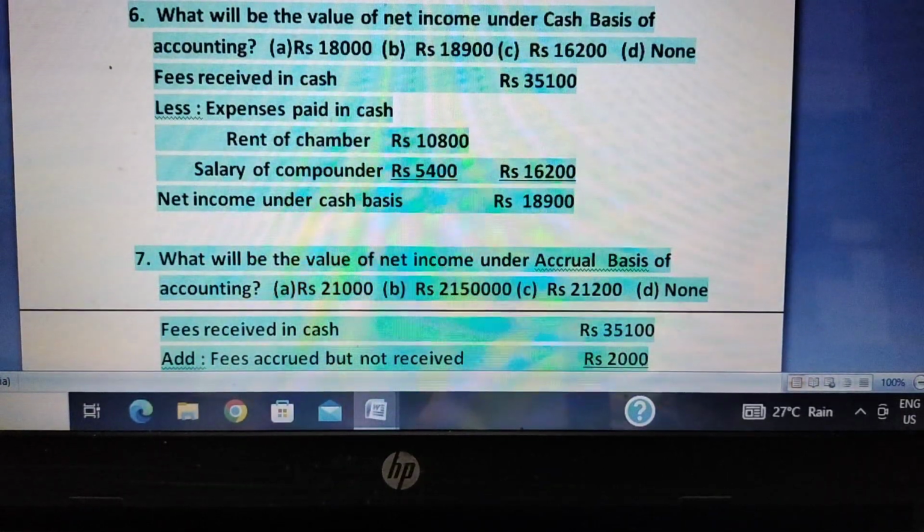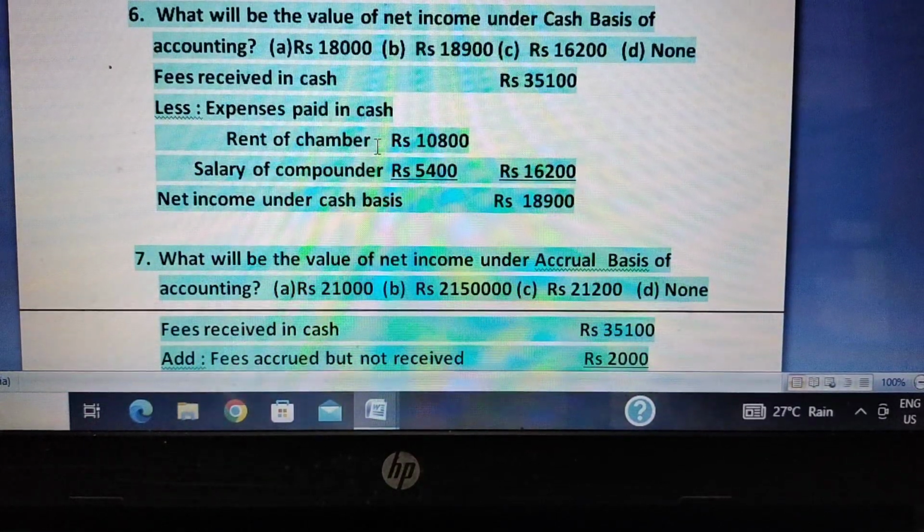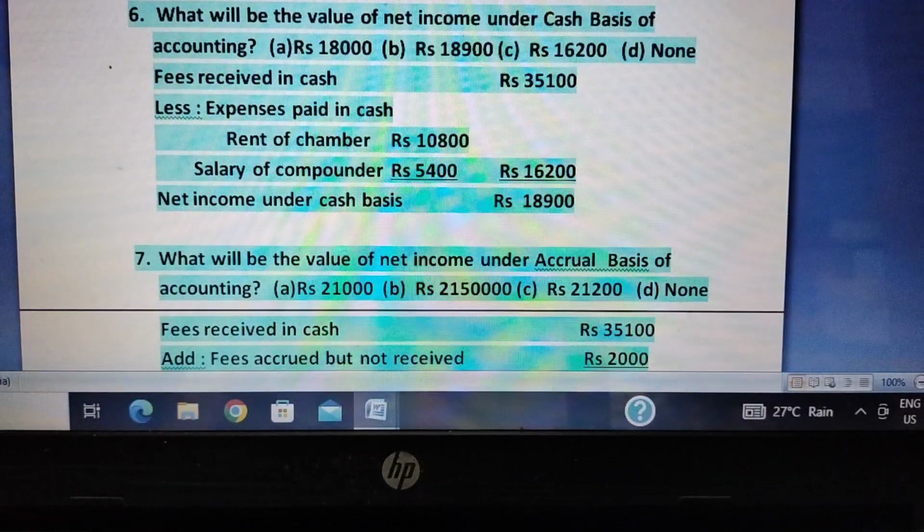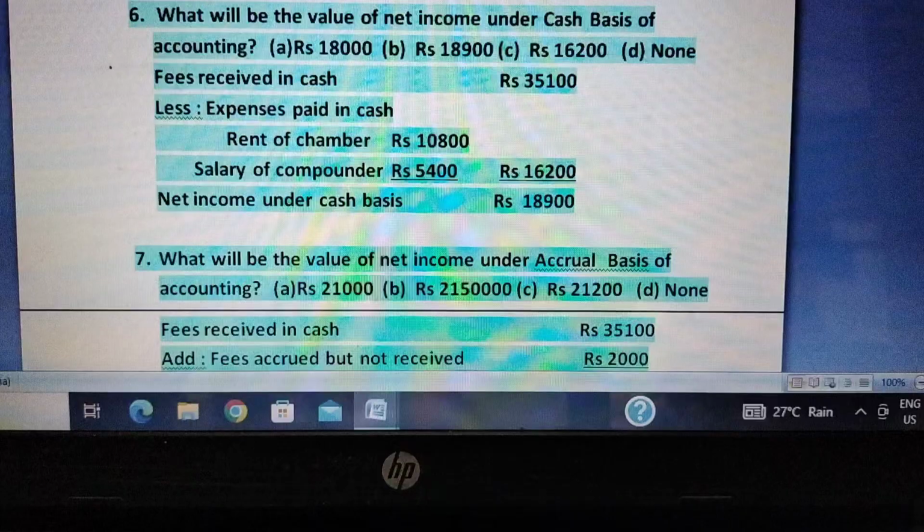So rent of chamber paid is 10,800. Rent of chamber paid in advance is included in the above 800. The 800 is paid in advance, so it does not relate to the year 2023; it relates to 2024. But that doesn't matter.